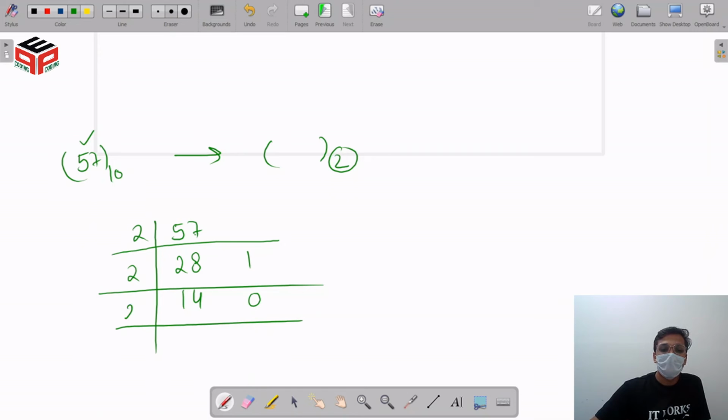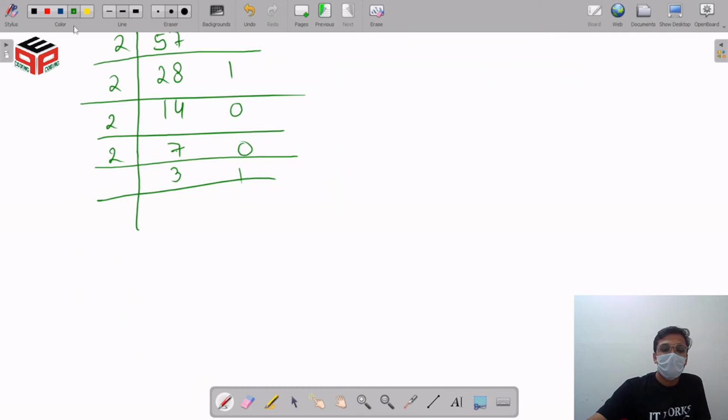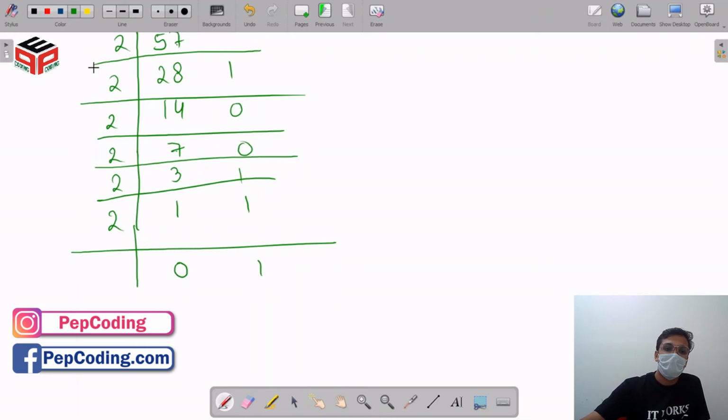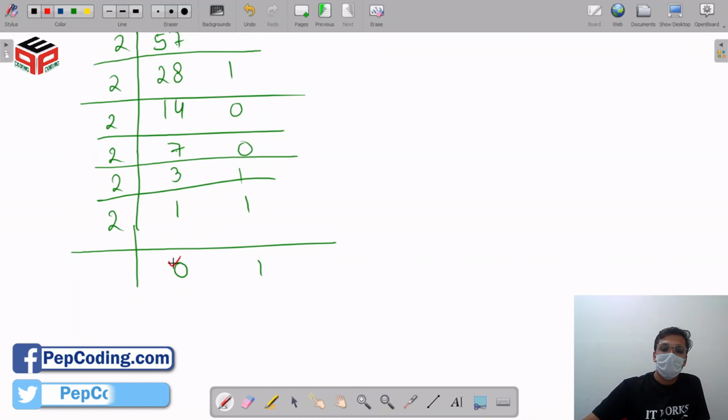When we again divide this number, we get our quotient as 7 and remainder as 0. Again, when we divide this number by 2, we get our quotient as 3 and remainder as 1. Again, dividing by 2, we get our quotient as 1 and remainder as 1. Again, dividing by 2, we get our quotient as 0 and remainder as 1. So we have to exit when our number becomes 0.